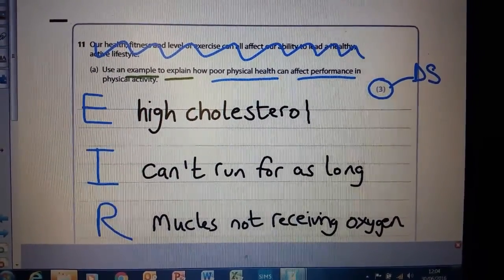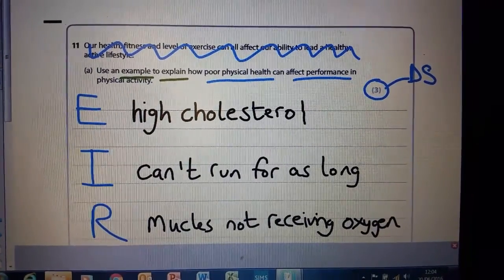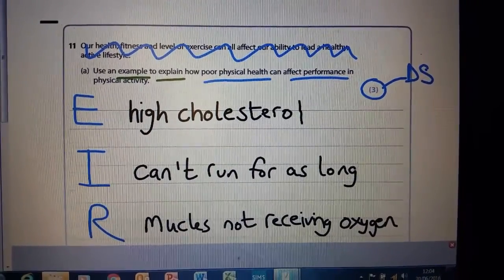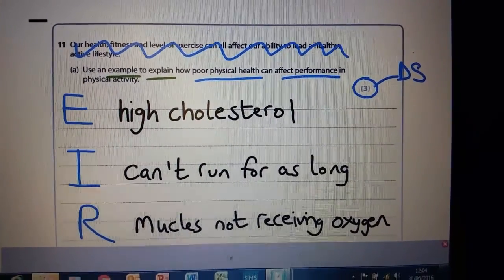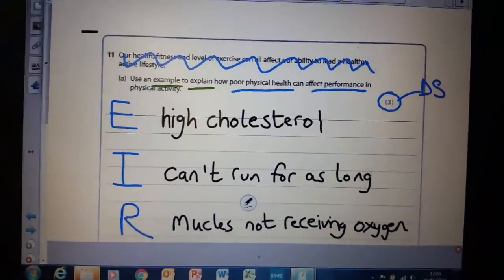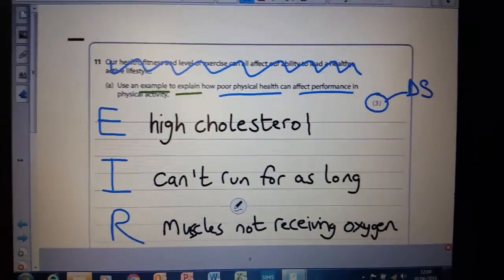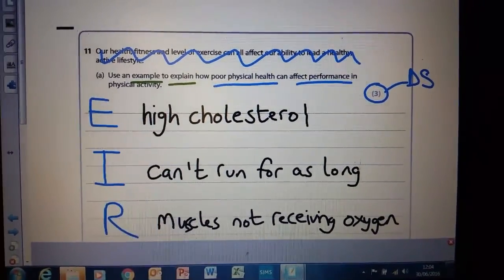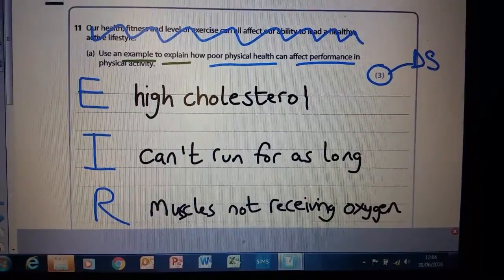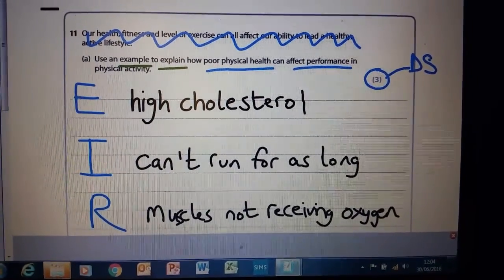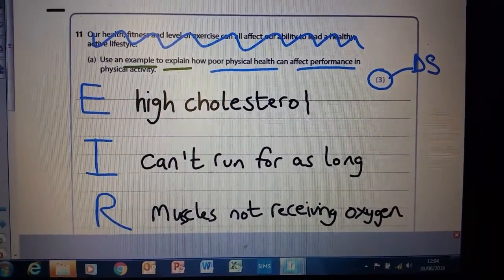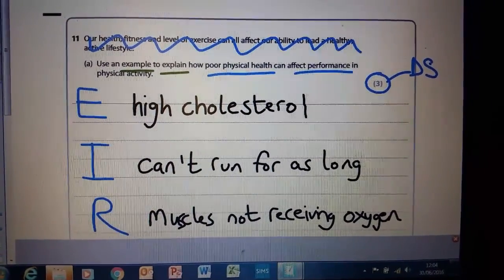Okay. And I might just want to read over my answers just to make sure I've not made any mistakes on my spelling. Okay, so that's one particular example that then leads me on to an impact and a reason. There's different examples, but that's the one that I've gone for in this one.